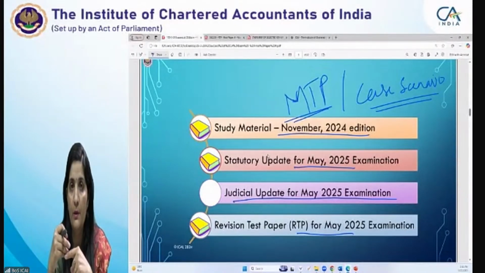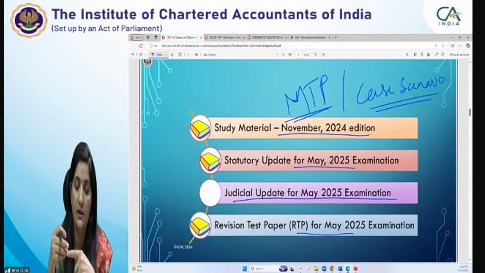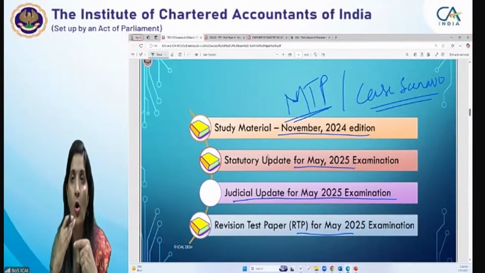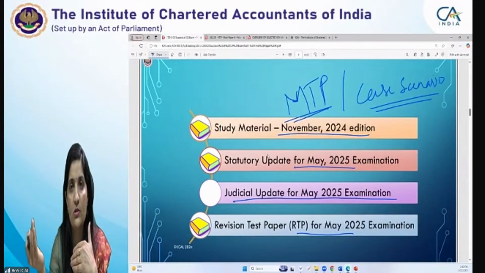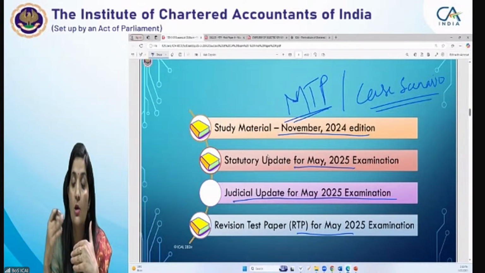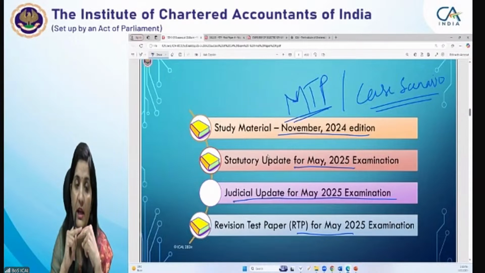For that purpose, it's strictly advisable, please attempt the mock test papers, whether it is given as an MTP booklet, or we are coming out with the MTP series also. Series 1 has already been undertaken, and next month, series 2 is going to be placed. So for doing those mock test papers, please keep in mind that you should not refer to any kind of publication or any kind of supporting material to solve the MTPs.